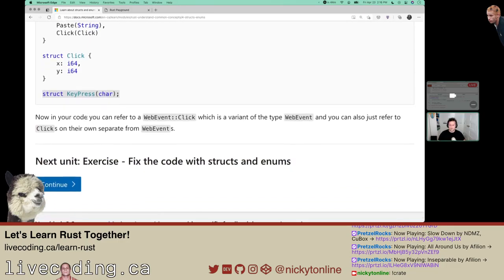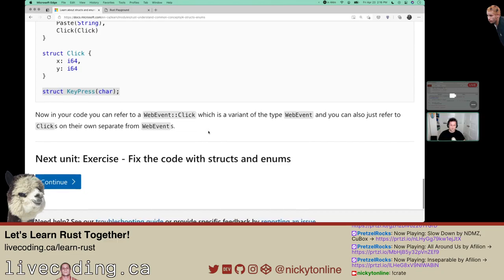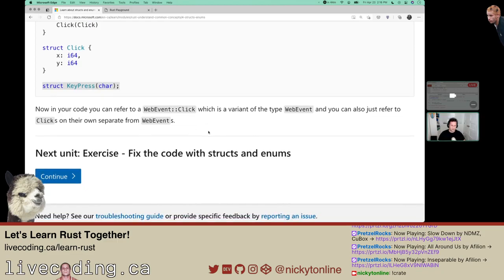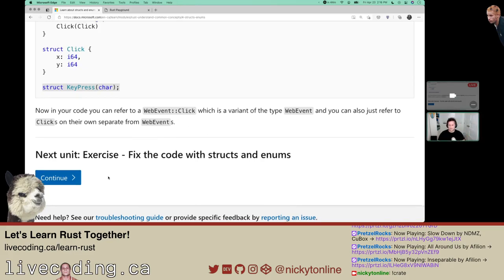Now in your code, you can refer to a web event click, which is a variant of the type web event. You can also refer to click on its own as a separate web event. Next unit, exercise. Fix the code with structs and enums.